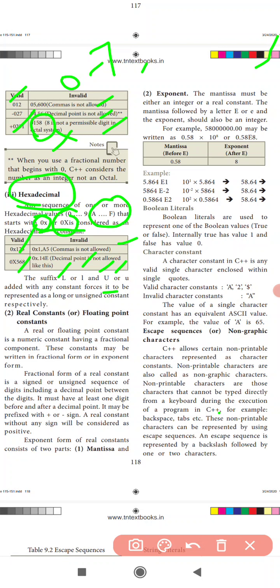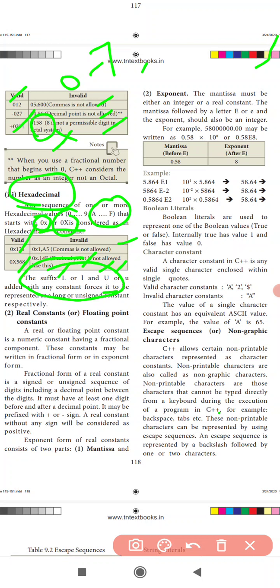Long means long digit, and U means unsigned numbers. I will teach you these later. So L means long, U means unsigned. This is called the prefix and suffix; this much you can understand.